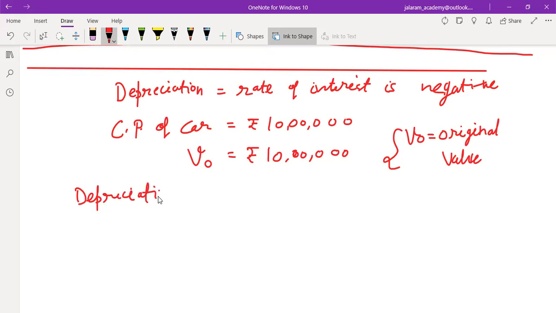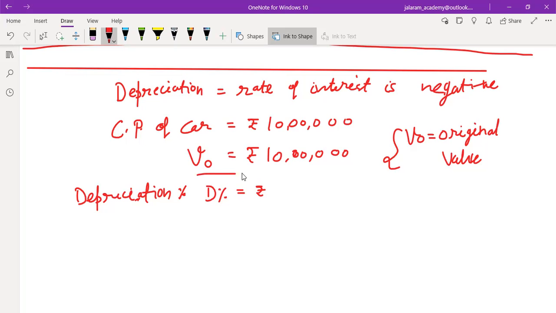actually what is the use of this depreciation? We know that the value of these types of objects like a car or any home appliances like a washing machine decreases every year. When we use them, they depreciate. Depreciate means loss of value takes place. So there will be a depreciation, and its depreciation percent is denoted by D percent. Mostly it is estimated by the insurance company to give the claim.